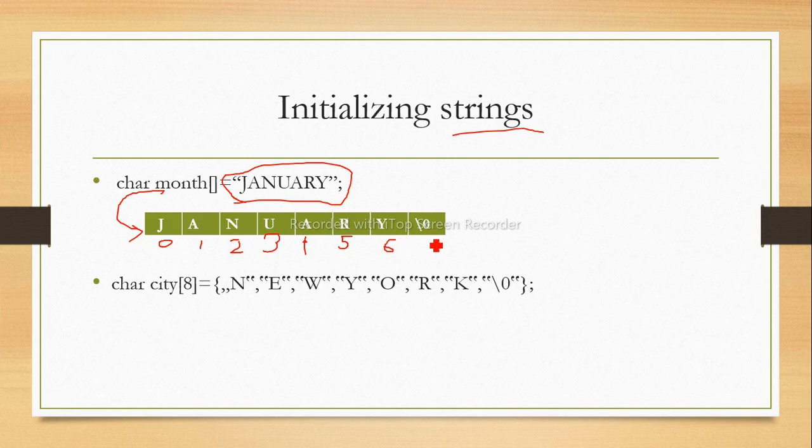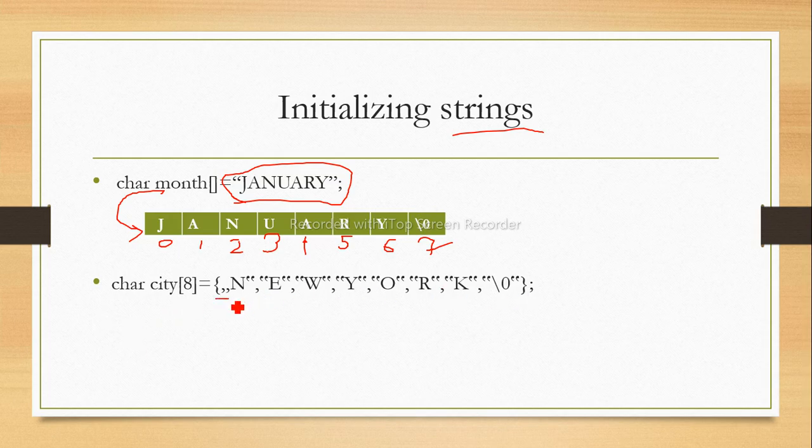As we know, the last character, our null character, is placed at the last position, or at the termination point. Y is our last character in this month string, so the next character is this null character or delimiter.